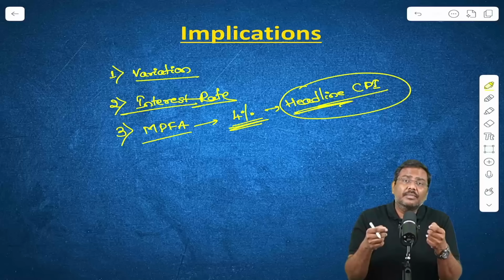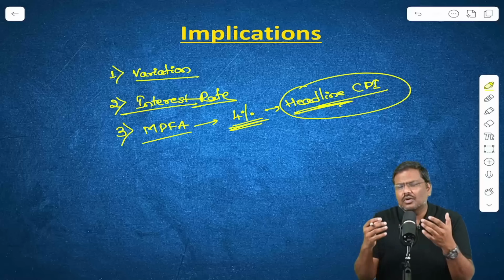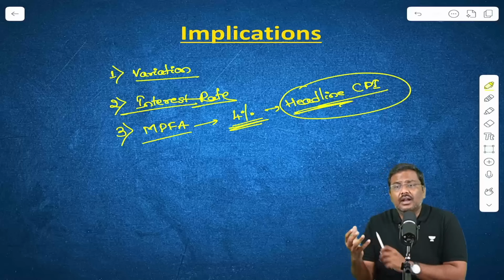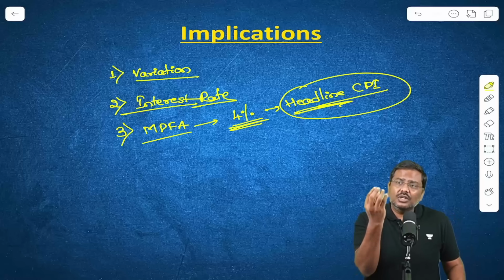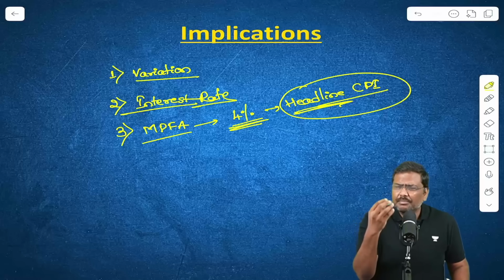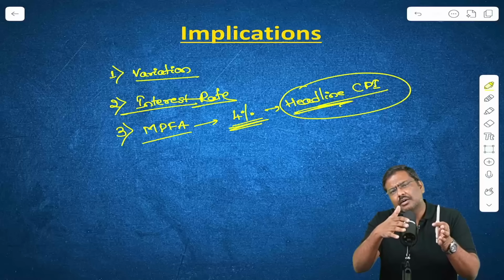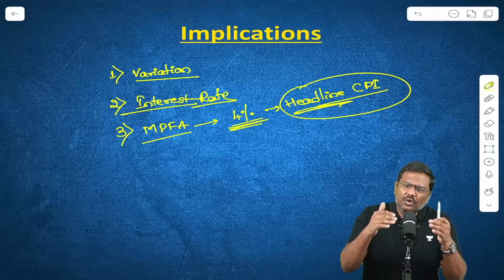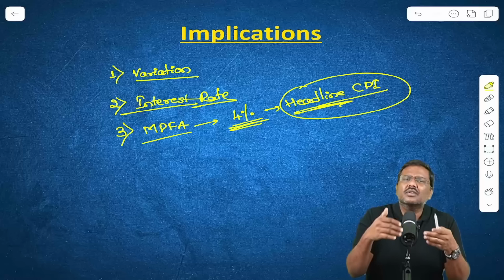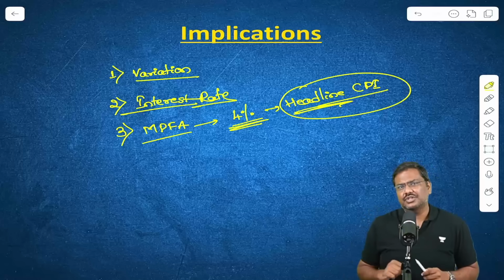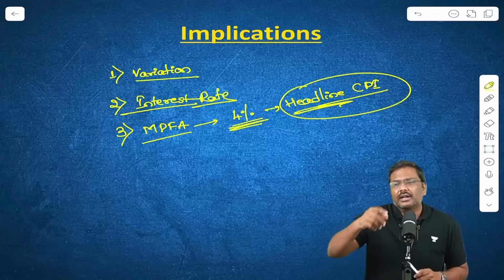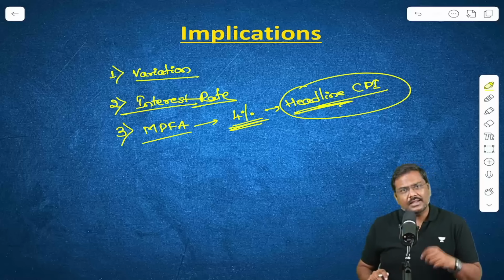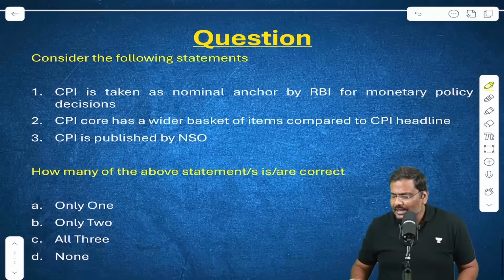With this, the market will be much more confident, much more satisfied with more weightage being given to the core, 3/5 of the weightage, and the basket essentially consisting of items which are less volatile in nature. That criticism, to a certain extent, would be addressed by this. So these are certain very important implications.